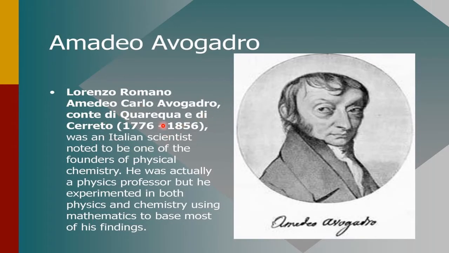Now we'll go to law number 4, which is called Avogadro's law. He was an Italian scientist, one of the most famous scientists of chemistry. There are many important scientists, but he is also one among them, because he has given a very important concept of the mole. The mole concept is very popular till today, and without it we can't go for measurements or stoichiometry. Therefore, let's learn what Avogadro's law is.